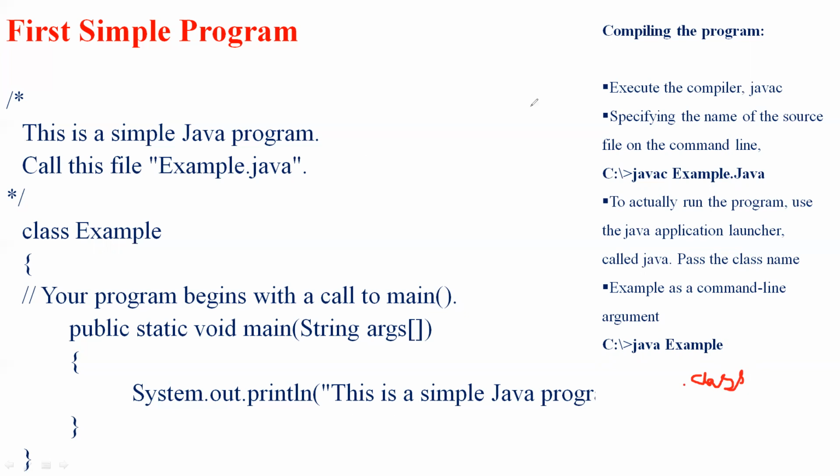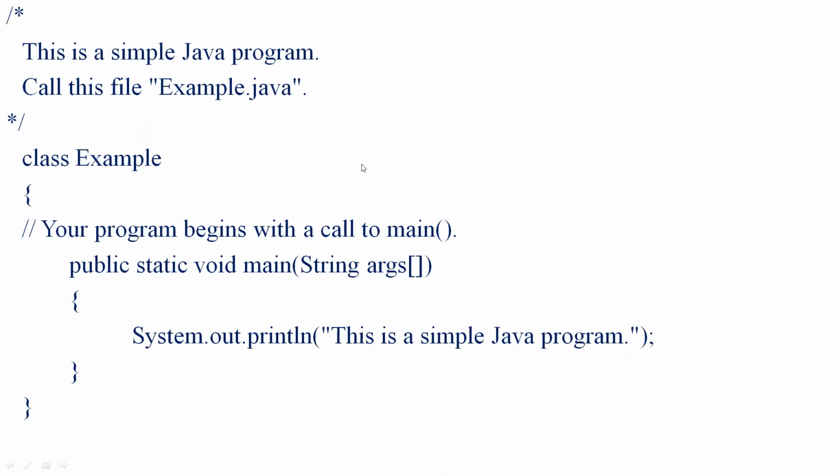So let's look at a closer view of a program. We're done with how we enter a program, how we do compilation, and how we get the output. After that, we'll look at a closer view of this program. This is the program that I have taken as a simple Java program. It contains a few lines of code.